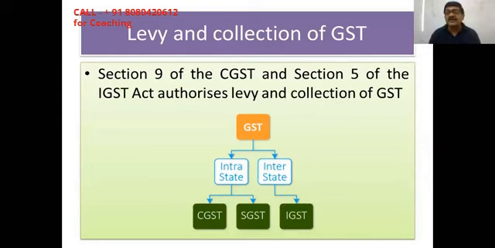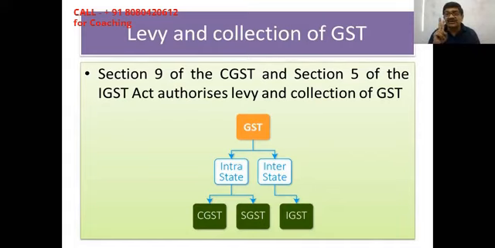So central government will transfer that money. Instead of the supplier paying the money to the state government of another state, the job is done by the central government. Central government says, if it is interstate supply, pay the whole tax to us, then we will retain 50% and the balance 50% we will transfer to the state government, that is the recipient government. So that is levy and collection.